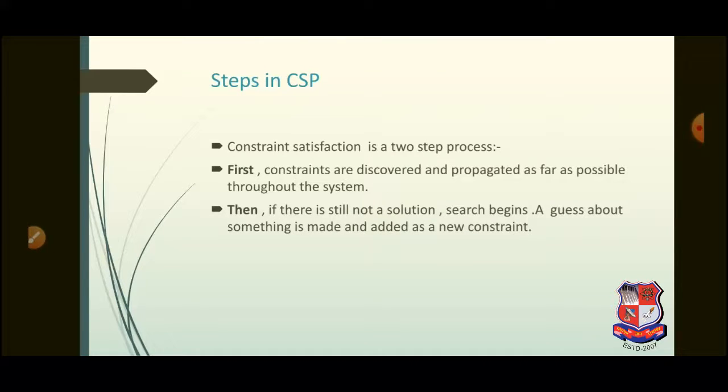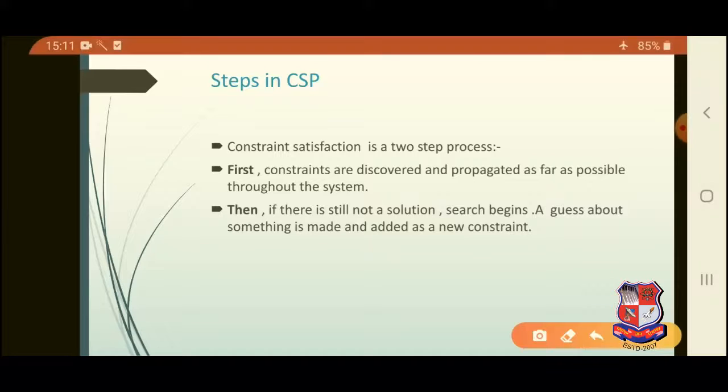What are the steps involved in a CSP problem? It is a two-step process. First, all the constraints discovered are propagated as far as possible throughout the system. Then, if there is still no solution, search begins. Search beginning means a guess about something is made and added as a new constraint. So the first step is propagation, and the second is guessing, or adding a new constraint and propagating the new constraint.